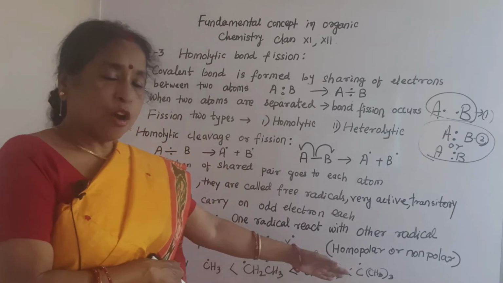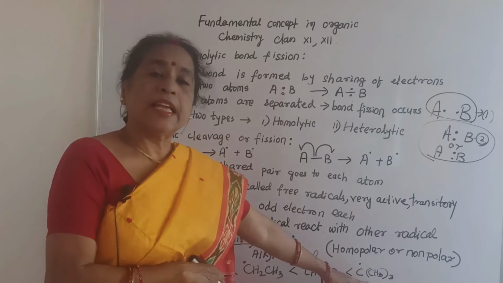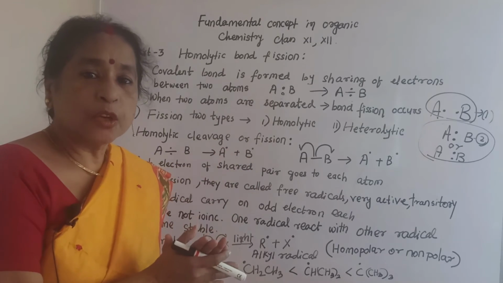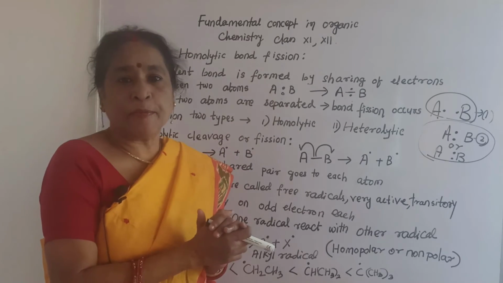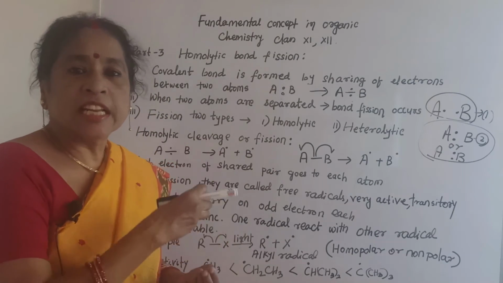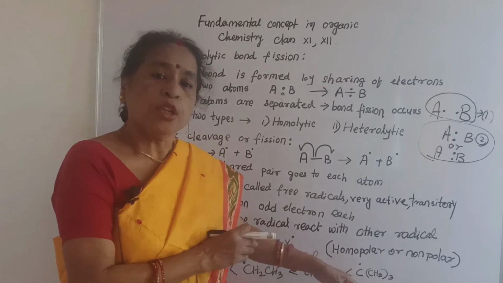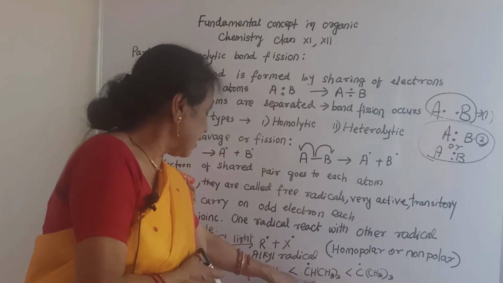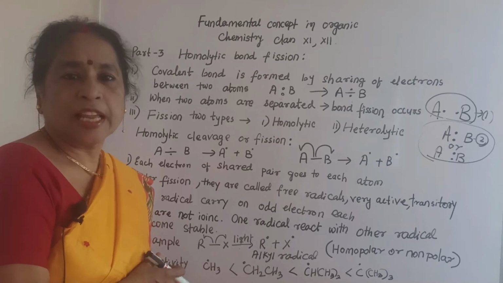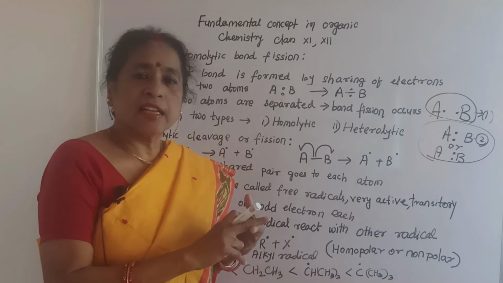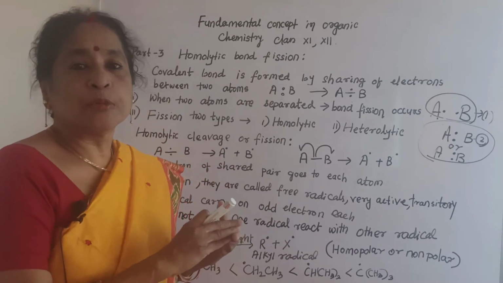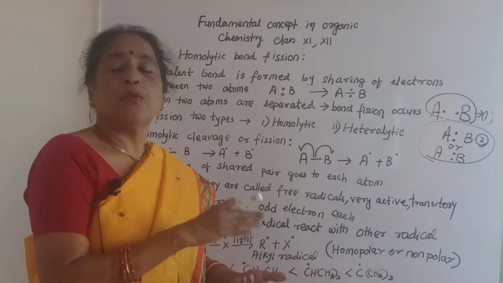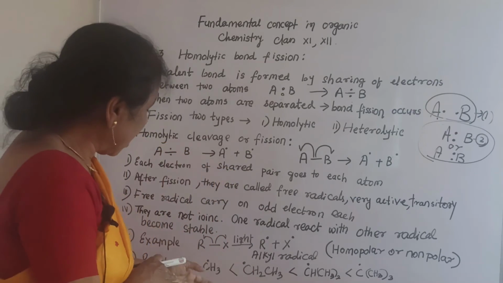Now you have seen the reactivity. The tertiary, where 3 alkyl groups are there, is very much active because the alkyl groups release electrons towards this carbon, that is why it will combine with other radicals easily, then secondary, then primary, then methyl. Again see here, in the tertiary radical 3 alkyl groups are present, in secondary 2 alkyl groups, in primary 1 alkyl group, and methyl is simple, one.